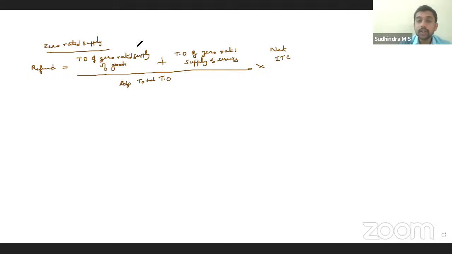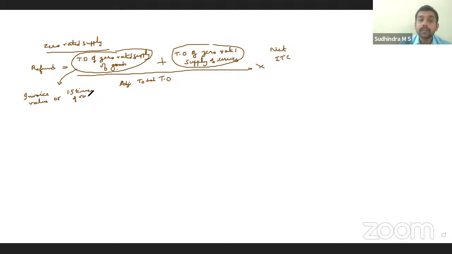Why have they given separate bifurcation? Because the turnover of zero rated supply of goods and services are calculated in different ways. How will we calculate the turnover of goods? It would be the invoice value or FOB value. 1.5 times of the value in the domestic market. Very good. Whichever is less.